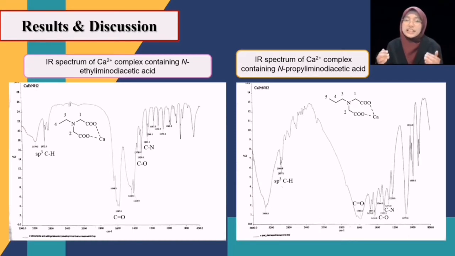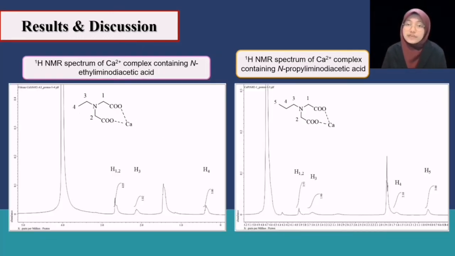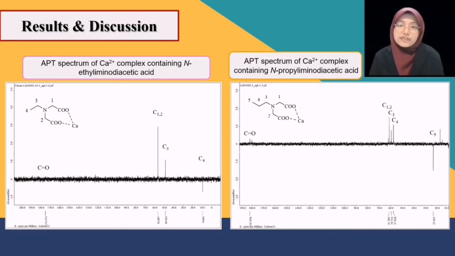Proceeding with the characterization of calcium complex containing amine diacetic acids. Based on both IR spectra of calcium complex containing N-ethylamino-diacetic acid and calcium complex containing N-propylimino-diacetic acid, all the peaks observed confirm the functional groups present in the structure. As we can see, both IR spectra are similar to the IR spectra of amine diacetic acids. However, the changes in position of the characteristic peaks seen as compared to amine diacetic acids confirm the formation of complex.